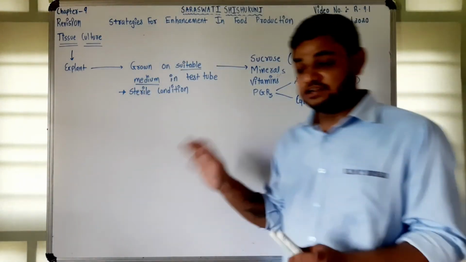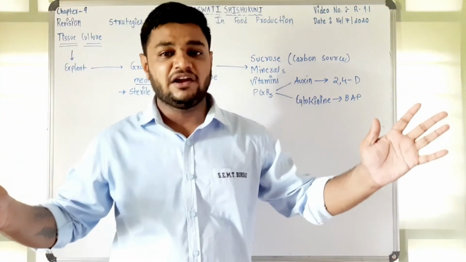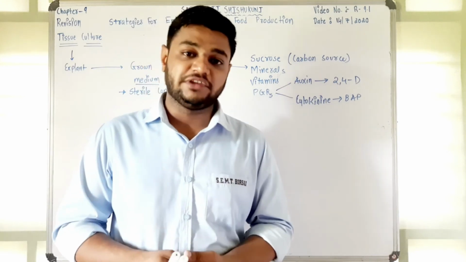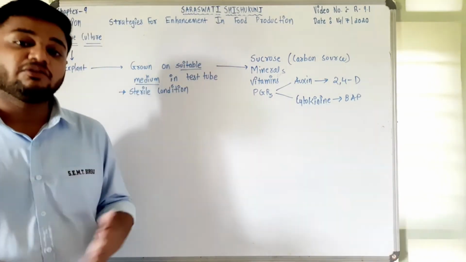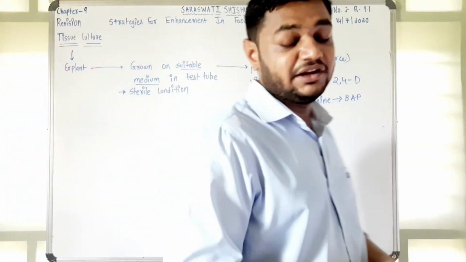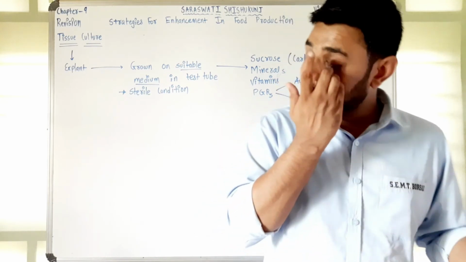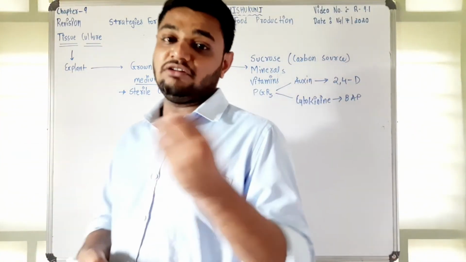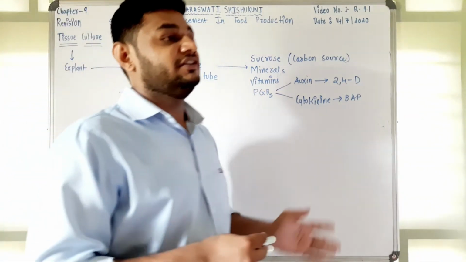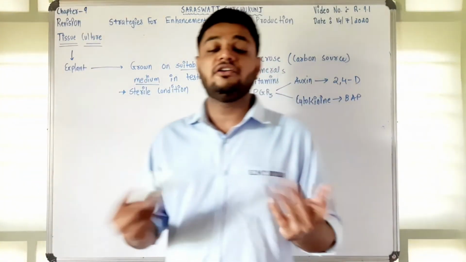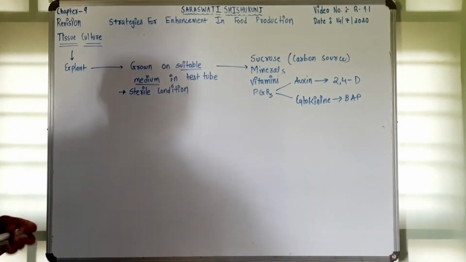Now this is a type of method in which you can propagate a large number of plants from a few number of cells. If you are having approximately 100 cells, you can even develop 100 plants from it. And all are having similar characteristics, because the plants have been developed from the same plant cells, right? So in this there will be no mixing of the characters, as the plant is developed from a single cell itself, right?